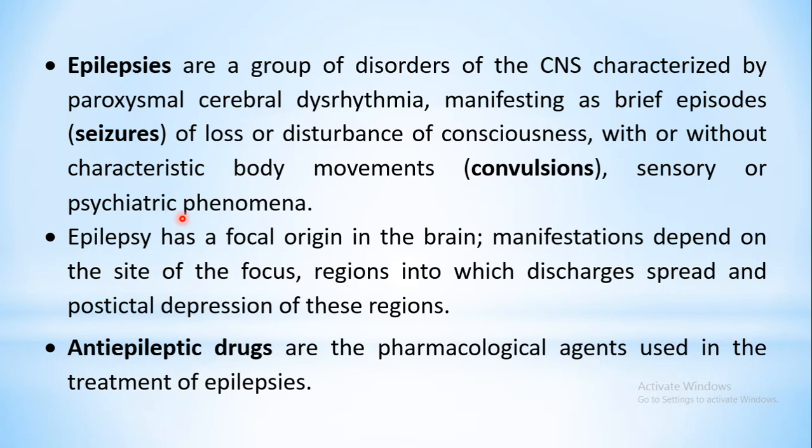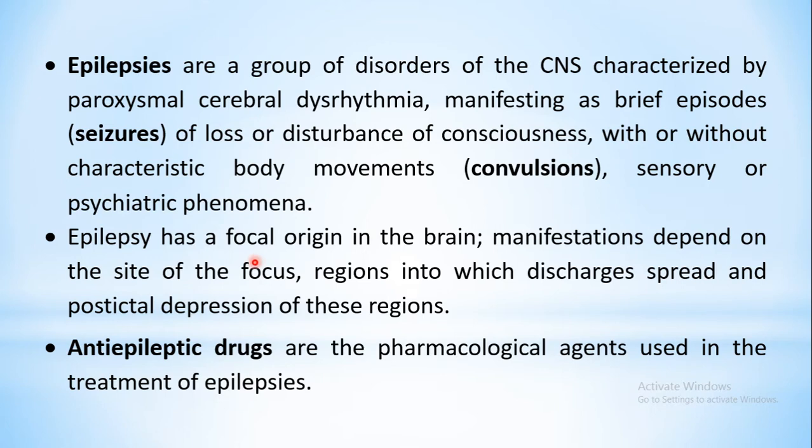Now, if you consider the pathophysiology of epilepsy, I will not go into much detail, but you are already aware that there is a focal origin in the brain. Epilepsy has a particular point of origin in your brain. A certain area in your brain originates certain impulses which are normally not evoked, and in this area there is repetitive firing of impulses.